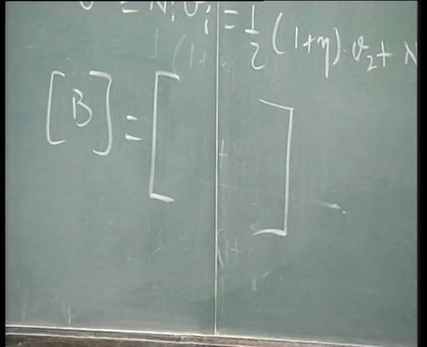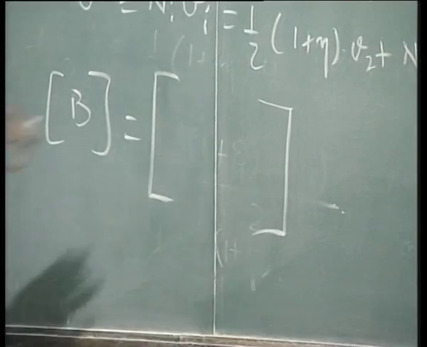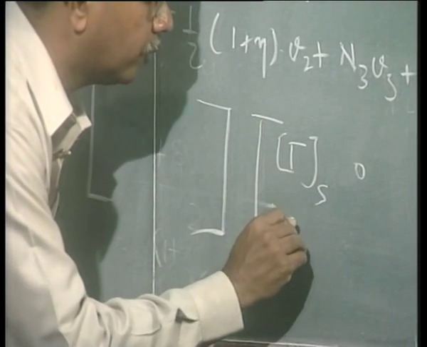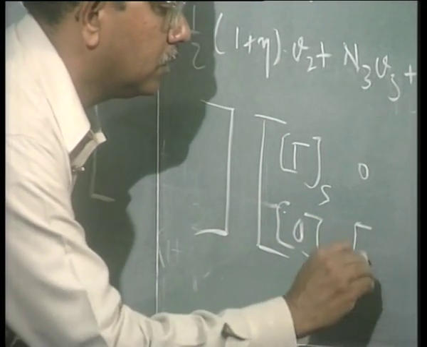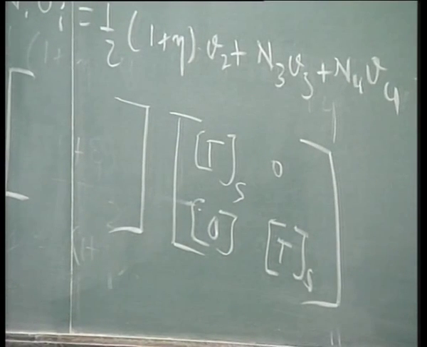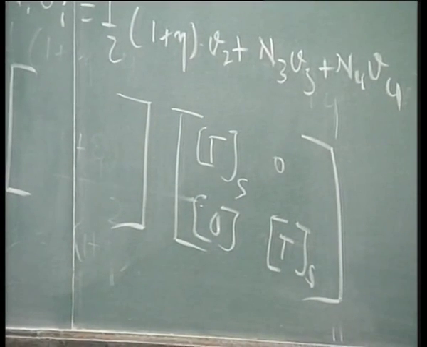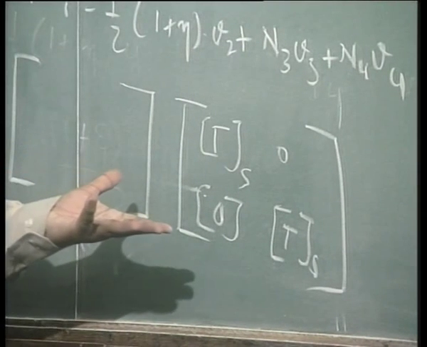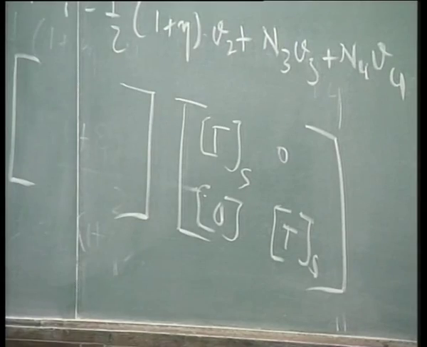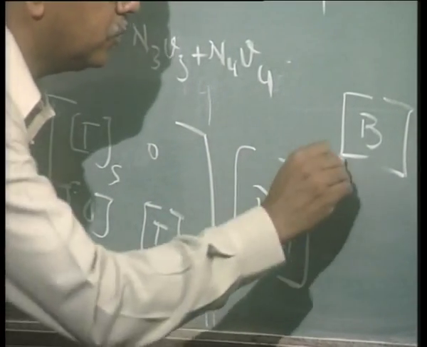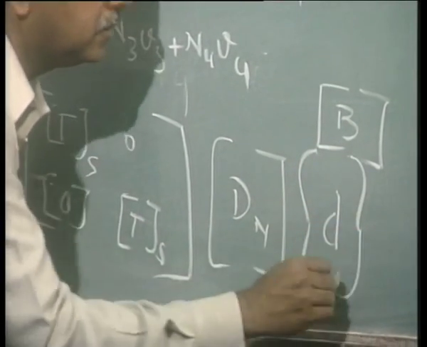multiplied by what? What did we write it as? Yeah, right, gamma s we wrote, remember, 0 gamma s into D matrix, small d. Small d, what are they? They are the degrees of freedom. Sorry, dn into d.